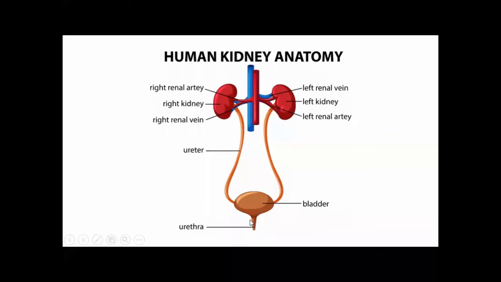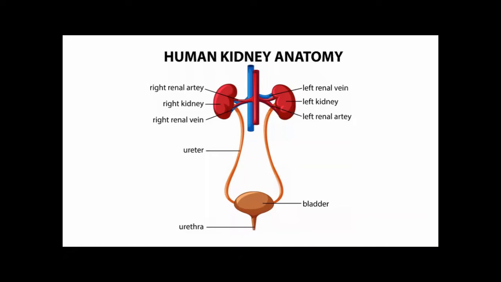The urethra is a tube that has an opening which carries urine from the bladder to the outside of the body. The outer end of the urethra is controlled by the muscles.